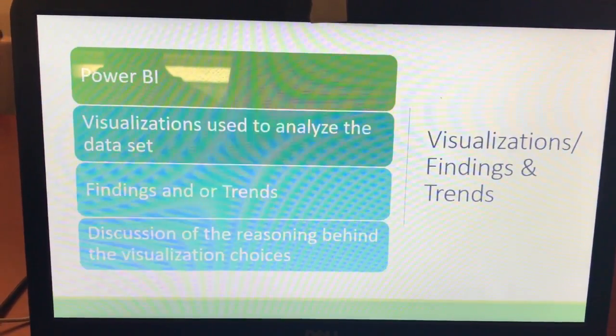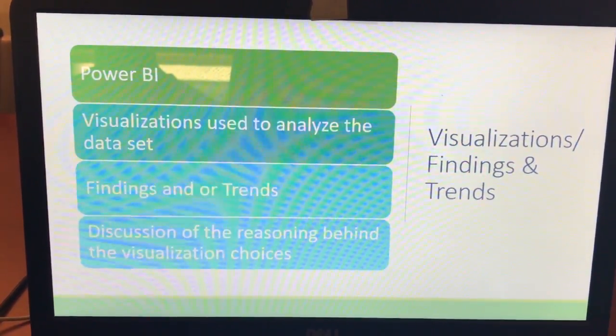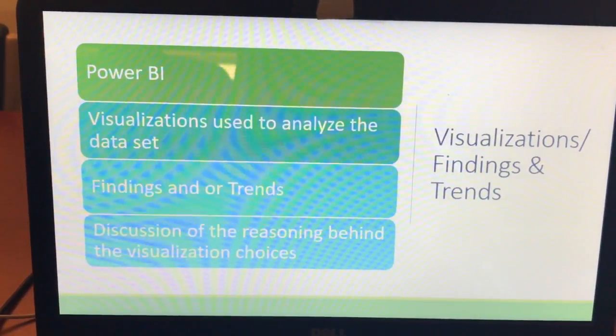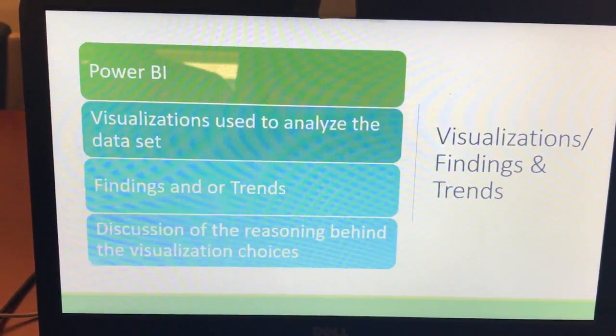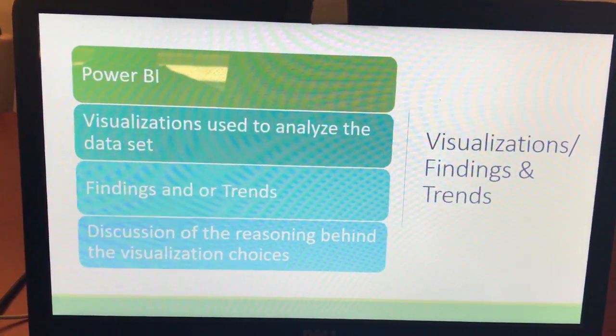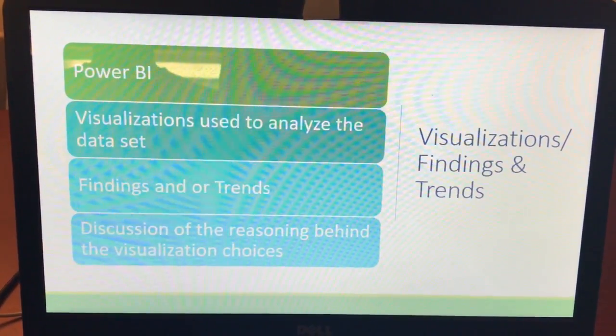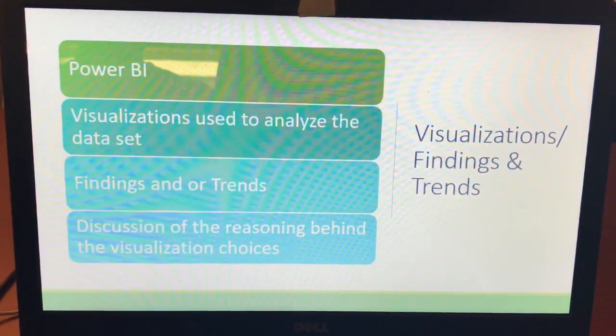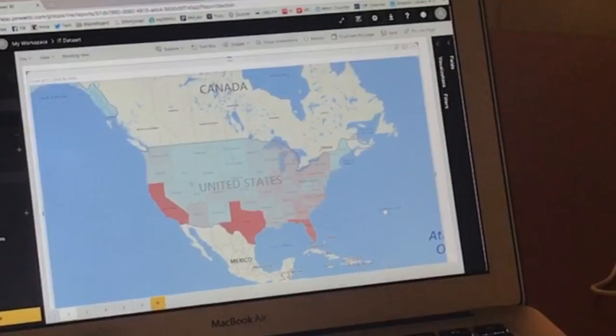Power BI has visualizations. You can have bindings and look at trends within the data, and then we're able to discuss the reasoning behind those visualizations and choices to really narrow down how we got the answers to our questions.